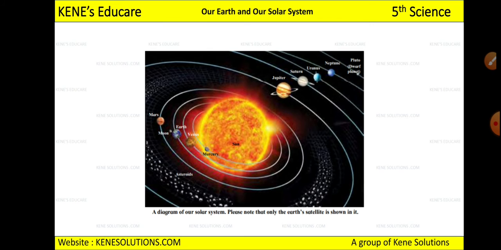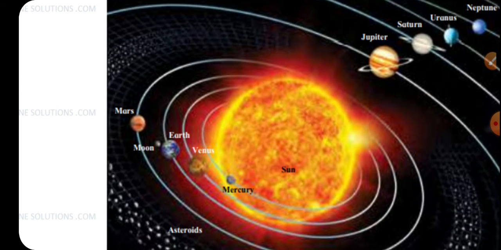So if you see this diagrammatic image of the solar system, this is the sun. Now there are various planets revolving around the sun. If you see these white lines, this is how they revolve around the sun. First is the sun, then Mercury, Venus, Earth, Mars, and here is Earth, and near Earth is the moon. As I told you, the moon is closest to the earth, and that is the reason you see a big image of the moon.